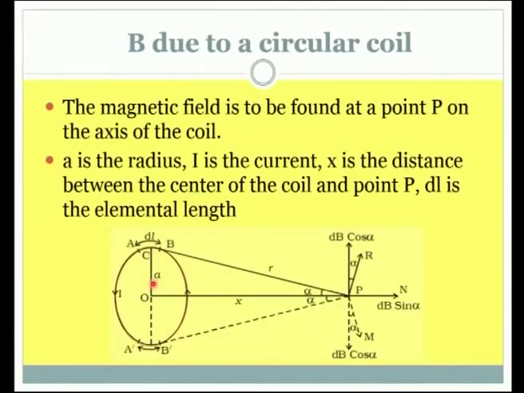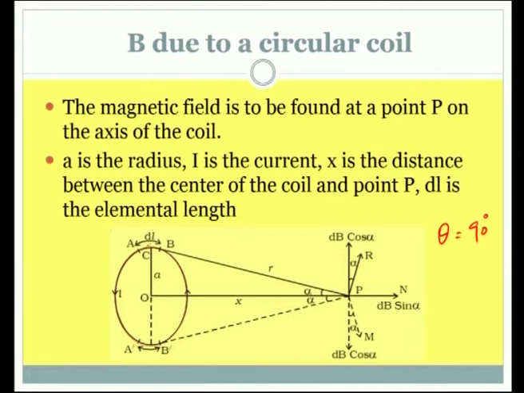Have a look at this diagram. I would like to explain the other angle. See here, the theta becomes 0. So, I would like to mention it so that there is no confusion between the other angle that we are going to see. In this case, the theta is 90 degree. The theta is the angle that we use in the Biot-Savart law.